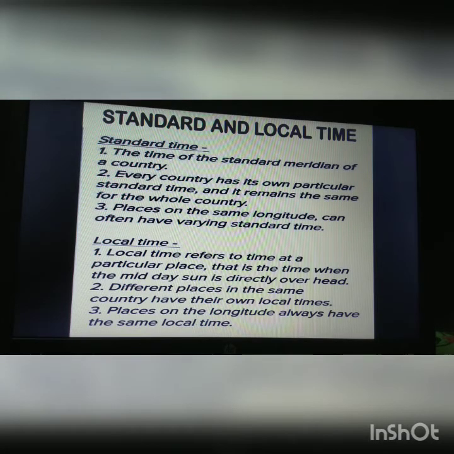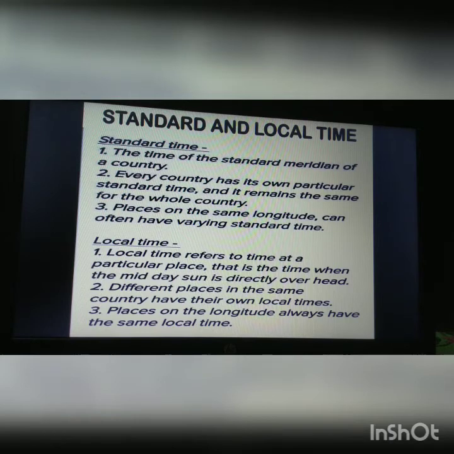Now let us tell you about the standard and local time. What is the difference between a standard and a local time? I would like to tell you that standard time is that time when a country is larger, they will have different time zones. Although they will have different time zones, they will have a special line that will calculate a particular time for the whole country.